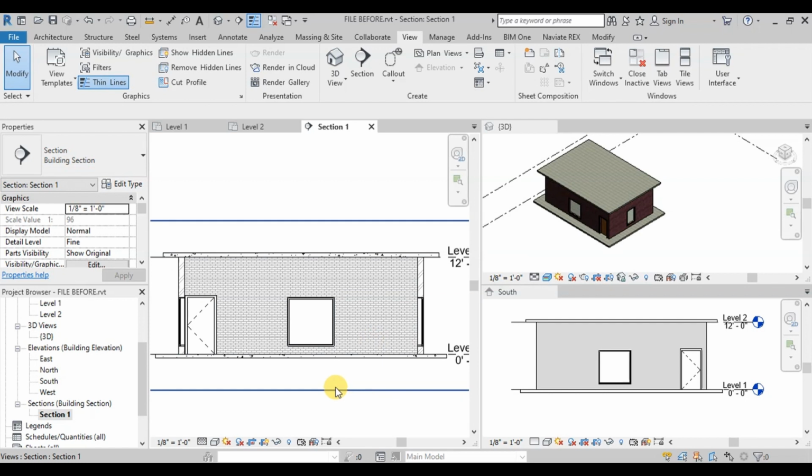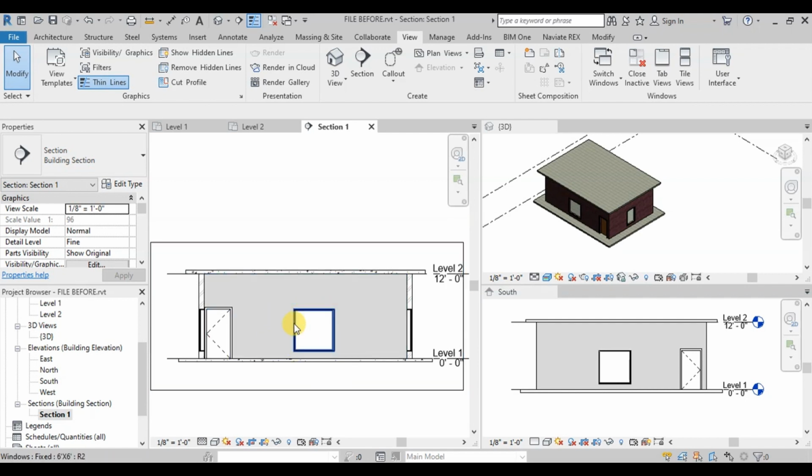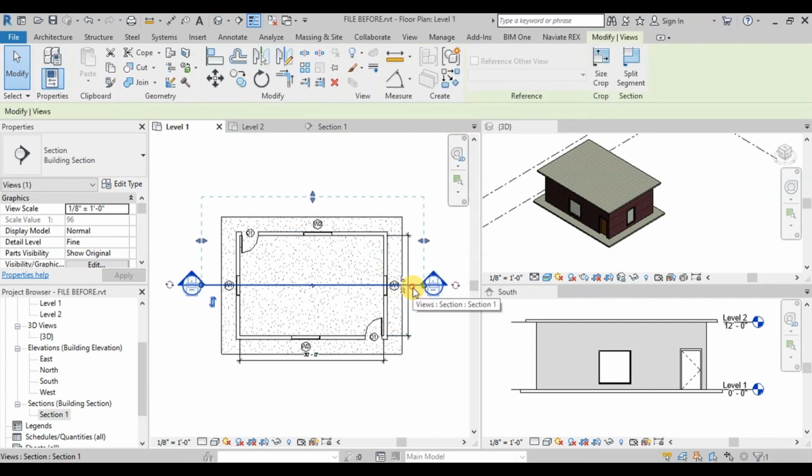If we do not want to see this window in our section, we will change the view depth. Open level 1 and select the section line. These dashed lines are the view depth. Let's change the view depth to here.